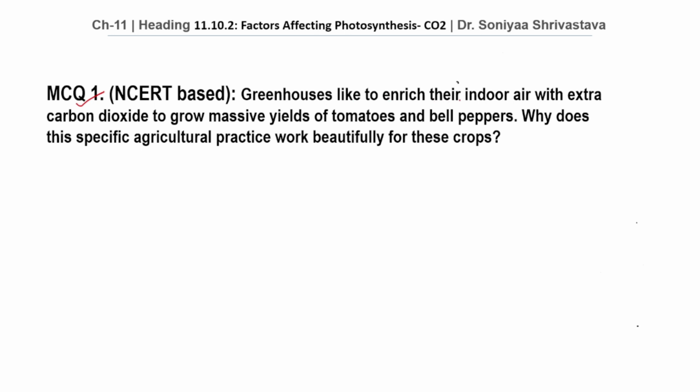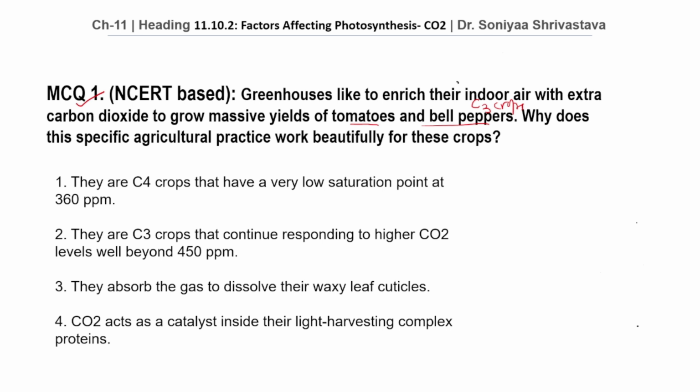Greenhouses like to enrich their indoor air with extra carbon dioxide to grow massive yields of tomatoes and bell peppers. Why does this specific agricultural practice work beautifully for these crops? Student, we know that the tomatoes and the bell peppers belong to C3 crops. Let's see the comparison between C3 and C4 response to CO2 before coming to the options.